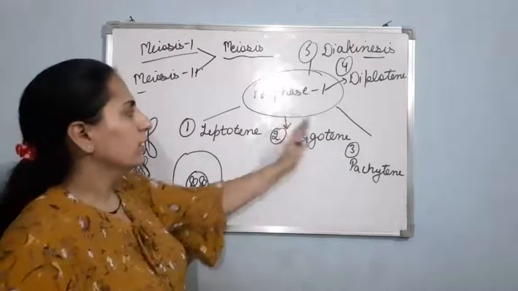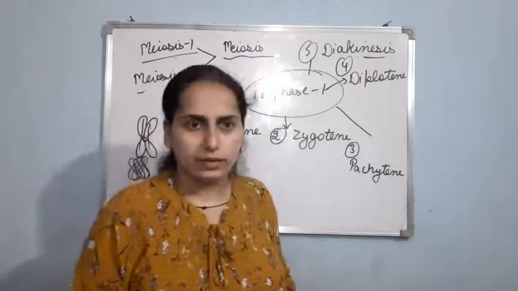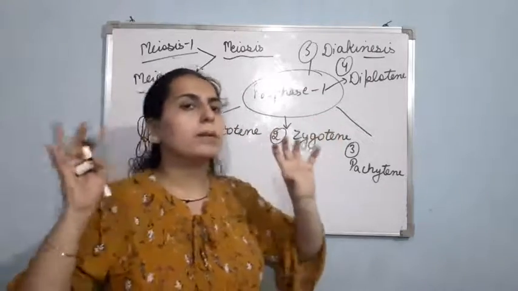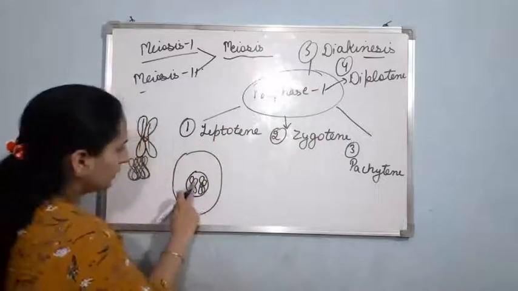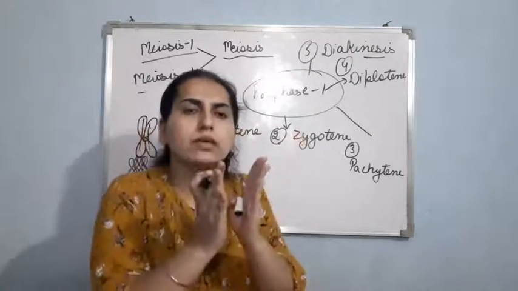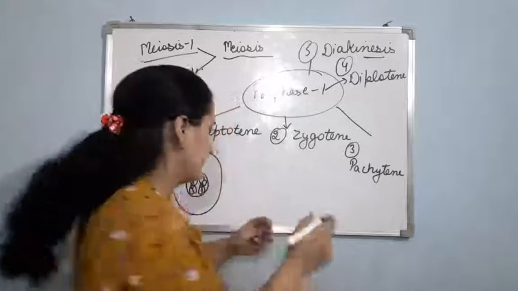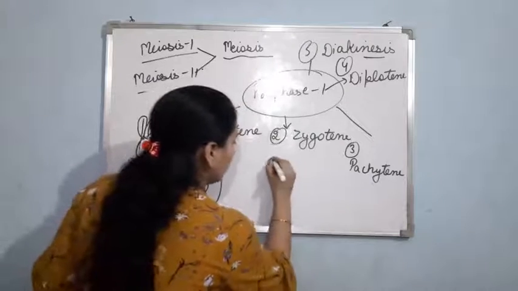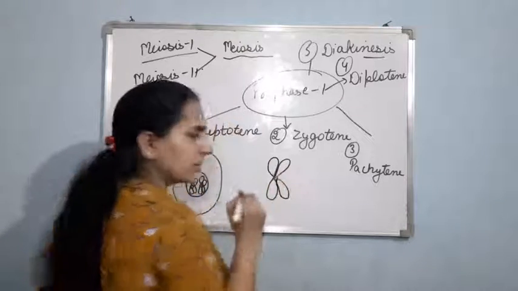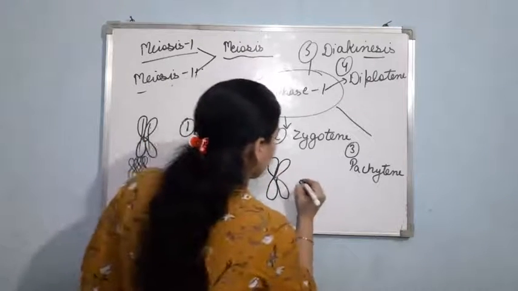Now, let us talk about zygotene. In zygotene, basically what is happening? Two chromosomes, like 1, 2, in the similar way, they come together and make a pair. This is first, and here is the second one.